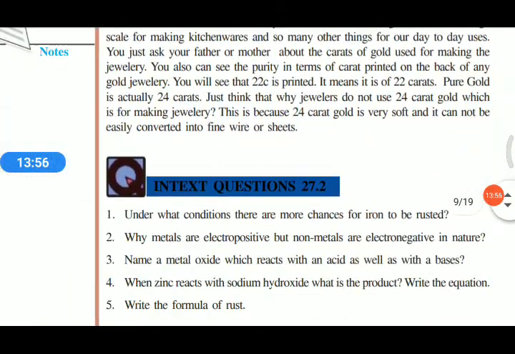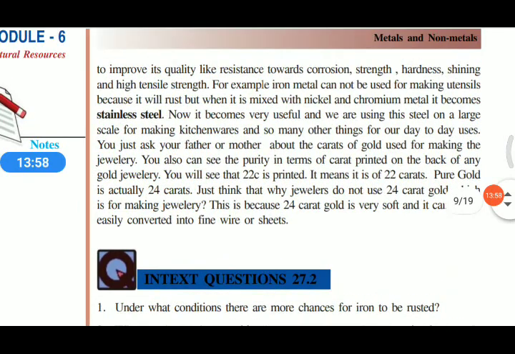Stainless steel is an example of an alloy. We use stainless steel in our daily life for making utensils, plates, glasses, etc. It is made from iron by adding carbon, chromium and nickel. Also we use steel bars.